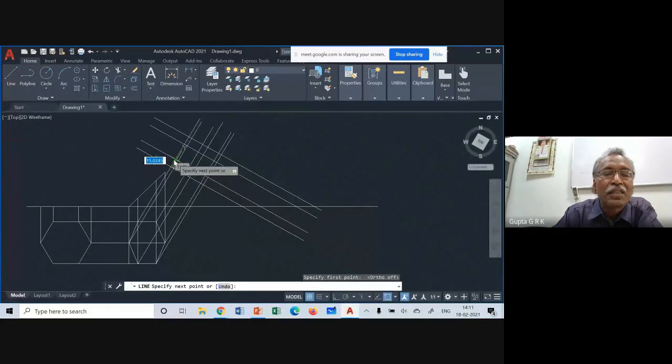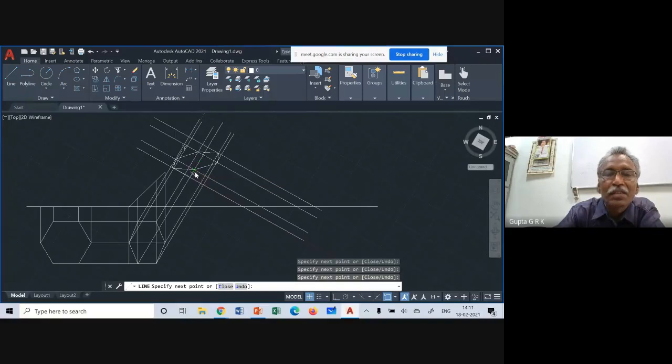Third point is on this line, and this is on the third horizontal line. And the next point is on this line, like this. And the next point is here. And the next point is here. And then I can close it. See, like this.